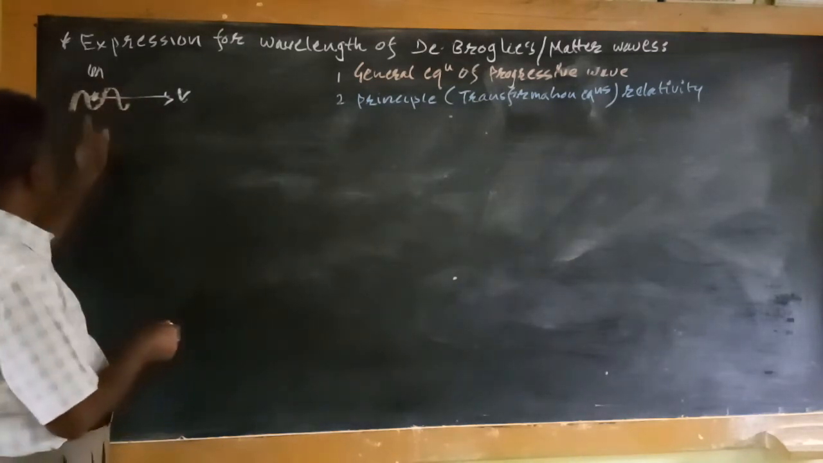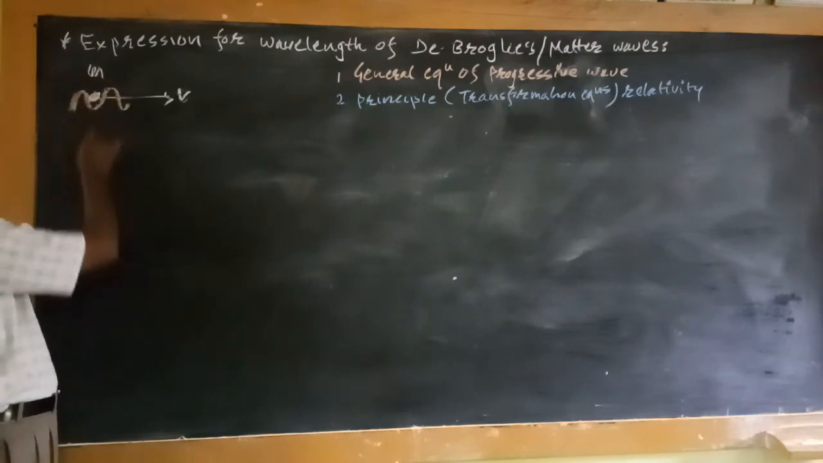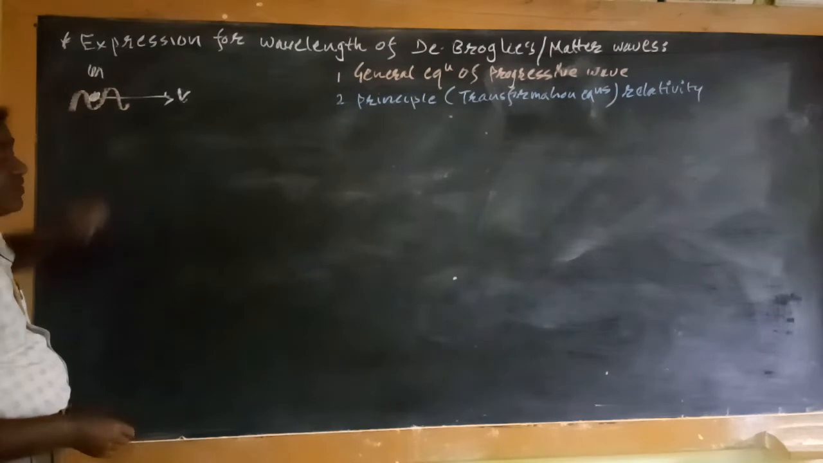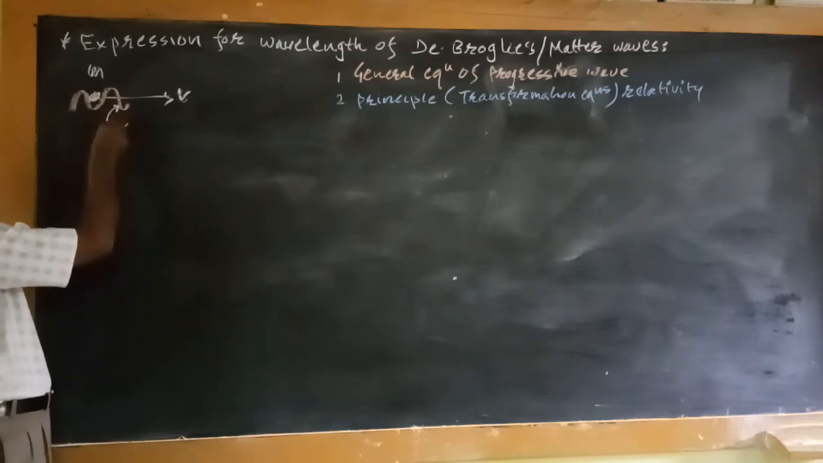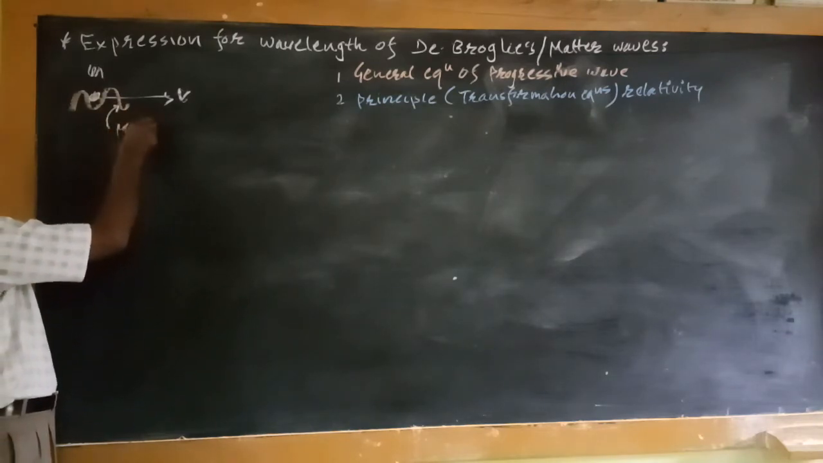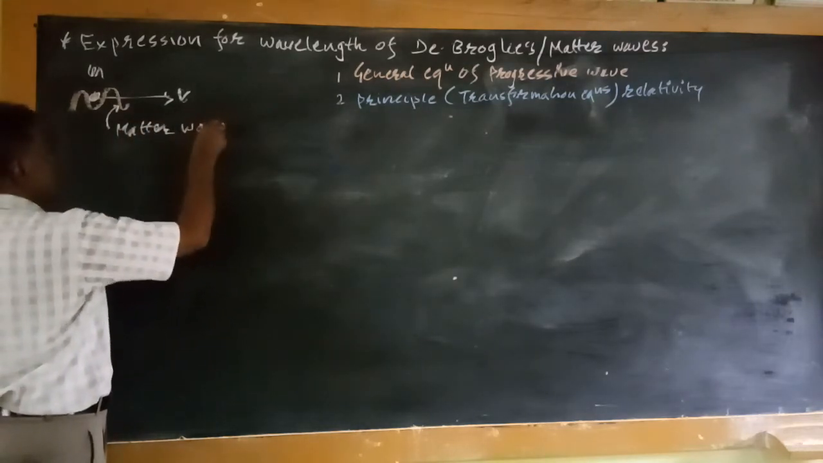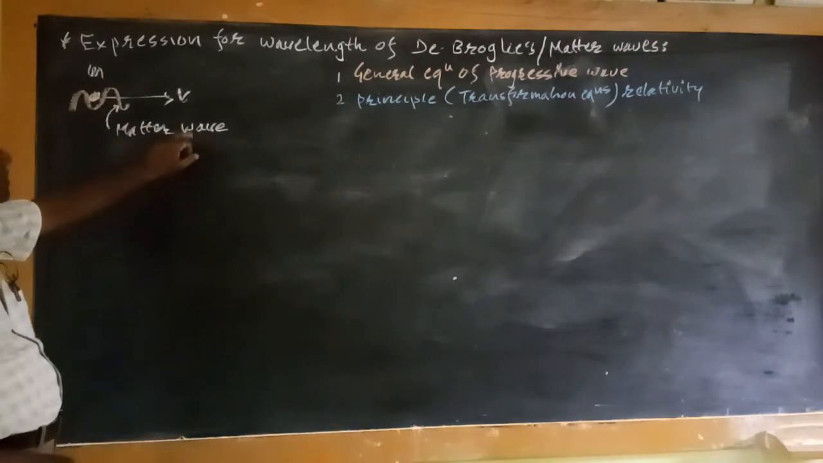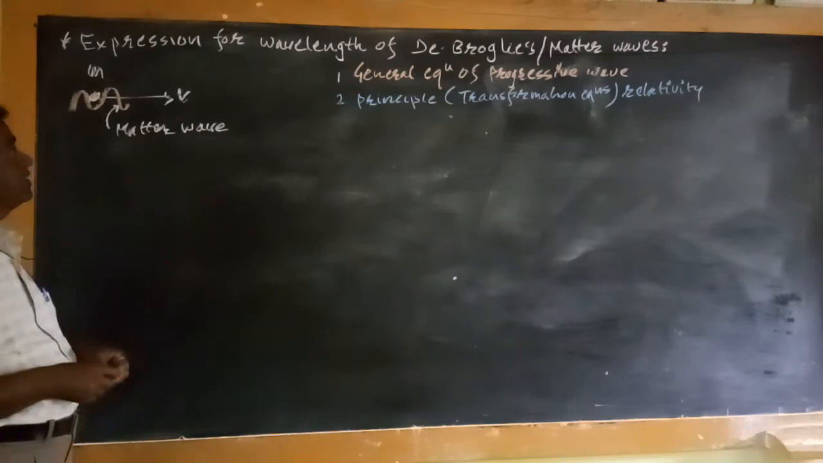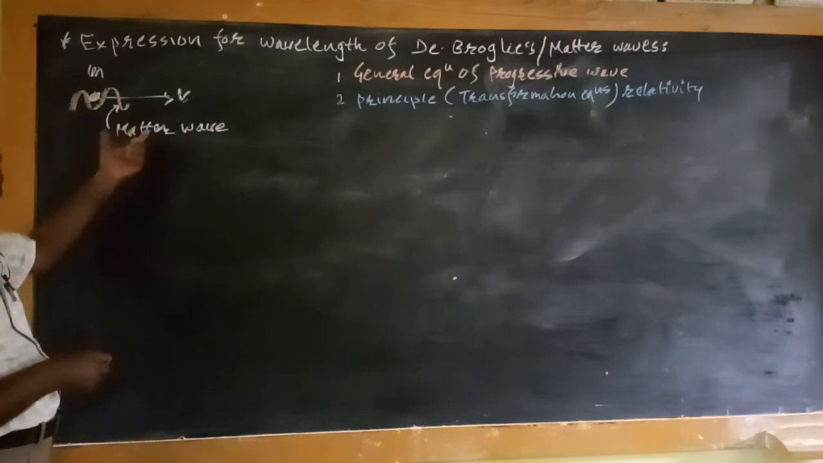So when a particle of some mass is in motion, then a wave is associated with it, and this wave is known as de Broglie's wave or the matter wave. As far as any wave is concerned, there will be an expression for the de Broglie wavelength, or the wavelength of the matter wave.